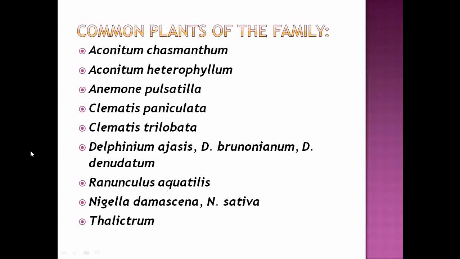Here is the example of an aquatic species included under that family, Ranunculus aquatilis. This is one of the aquatic members found in the family Ranunculaceae. Then Nigella damascena, Nigella sativa, and different species of Thalictrum. These are the common plants found under that family.